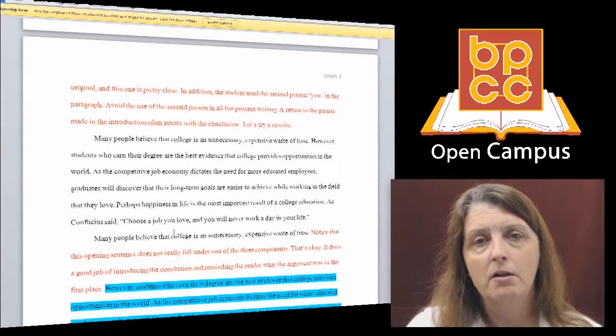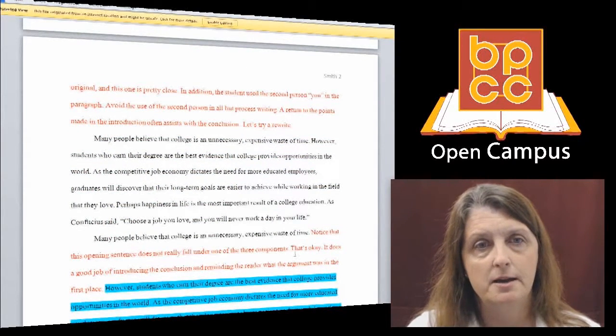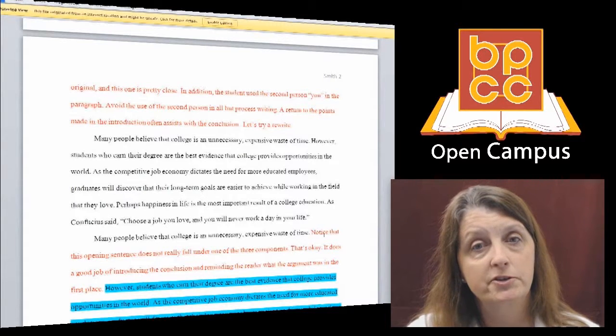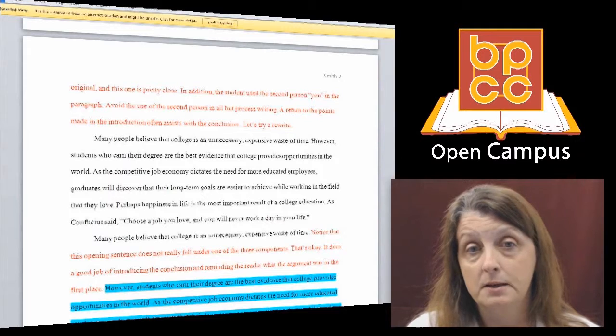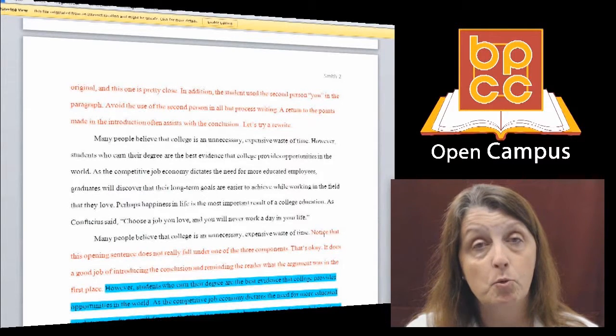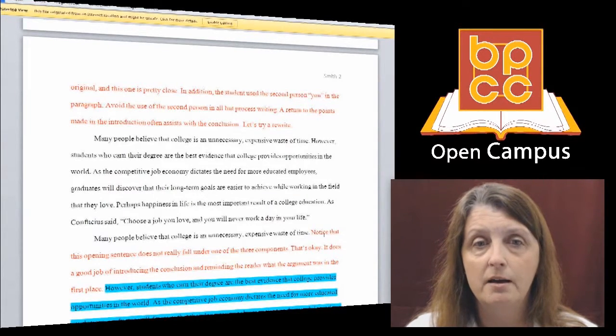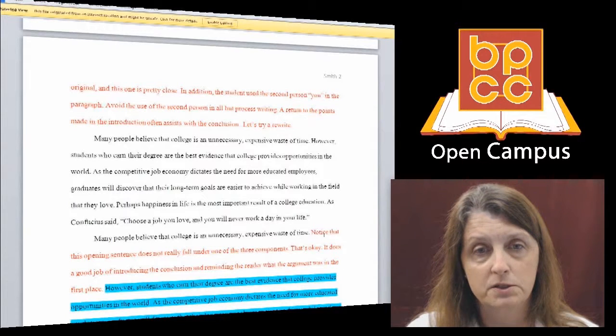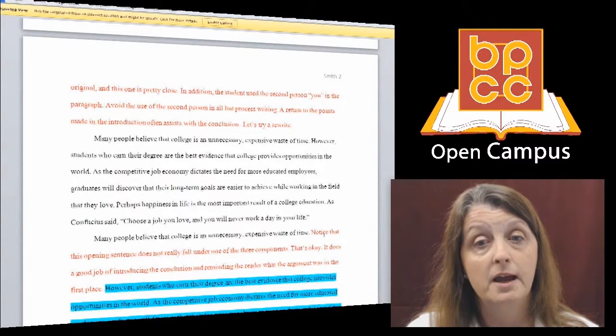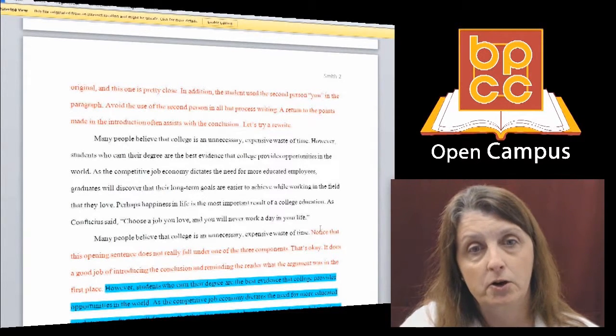Many people believe that college is an unnecessary, expensive waste of time. However, students who earn their degree are the best evidence that college provides opportunities in the world. As the competitive job economy dictates the need for more educated employees, graduates will discover that their long-term goals are easier to achieve while working in the field that they love. Perhaps happiness in life is the most important result of a college education. As Confucius said, quote, "Choose a job you love, and you will never work a day in your life," end quote. All right, so let's go back through and look at my paragraph, my conclusion.